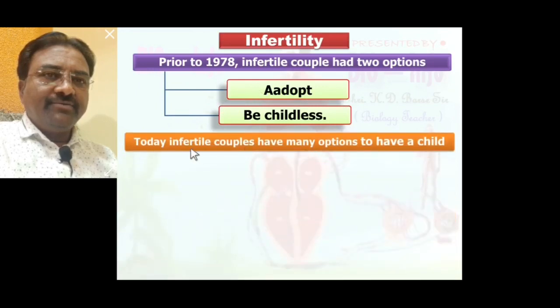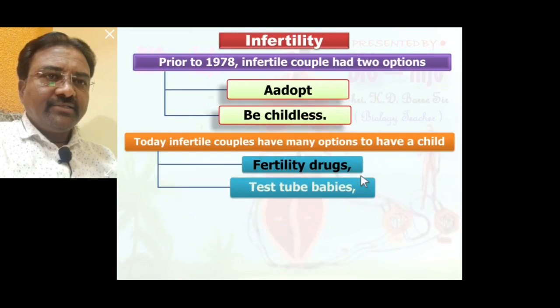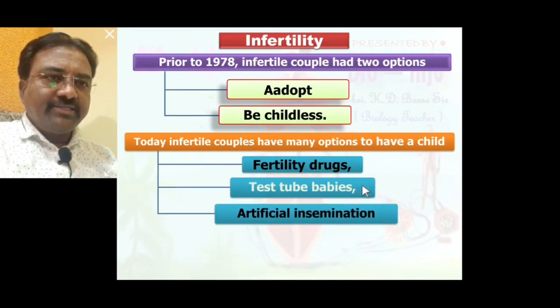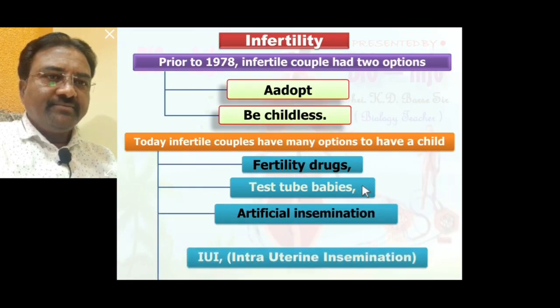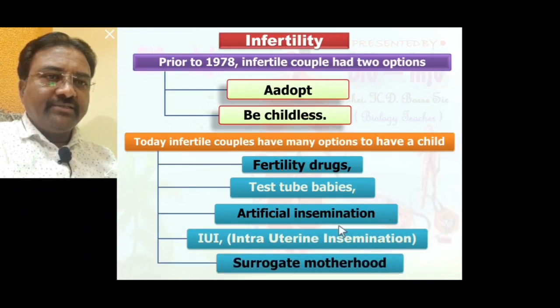But today's infertile couples have many options to have a child, like fertility drugs, test tube babies, artificial insemination, intrauterine insemination, and surrogate motherhood.